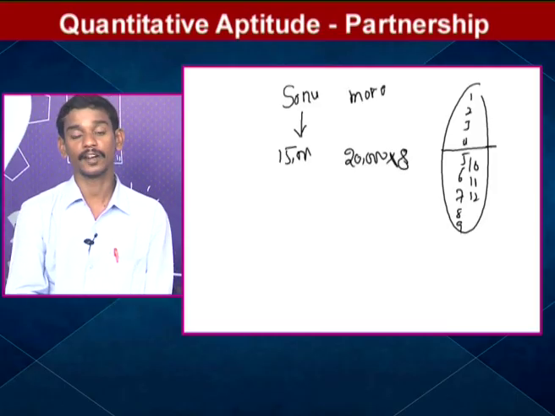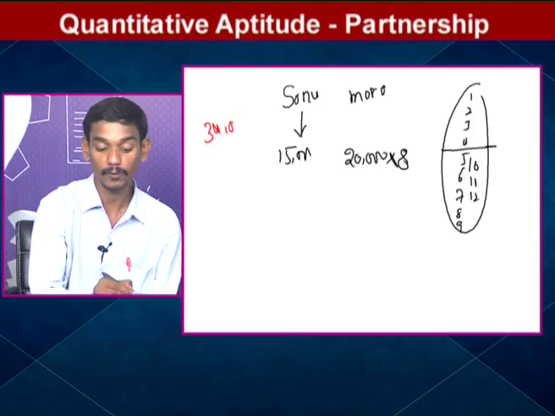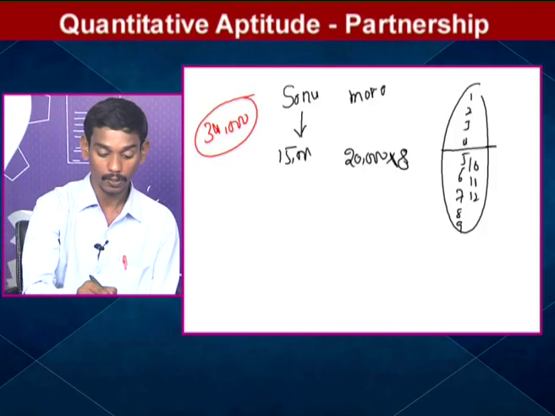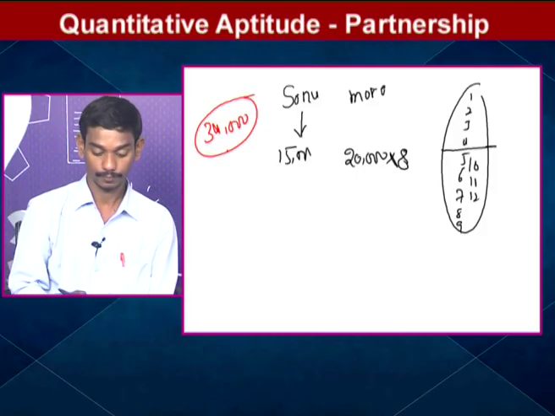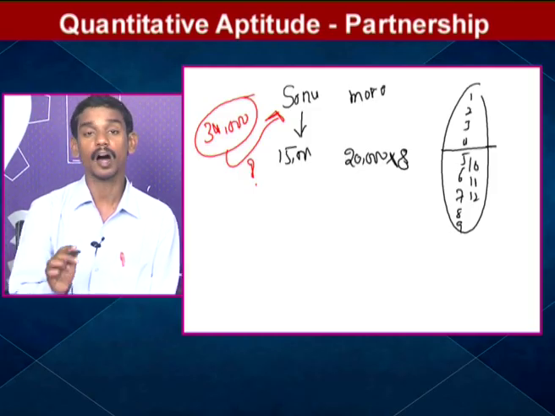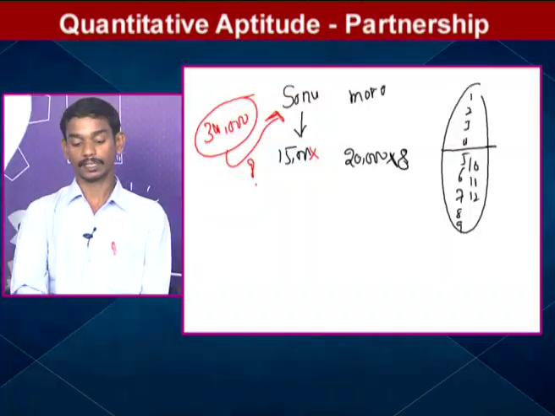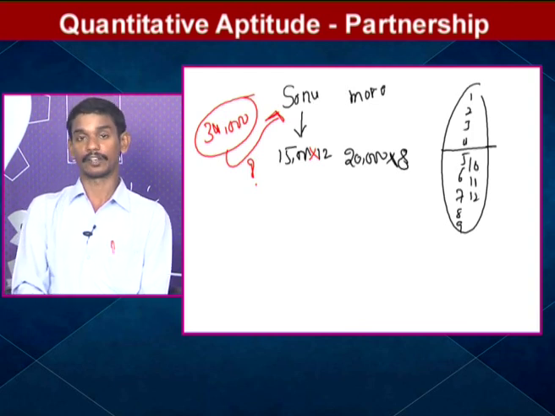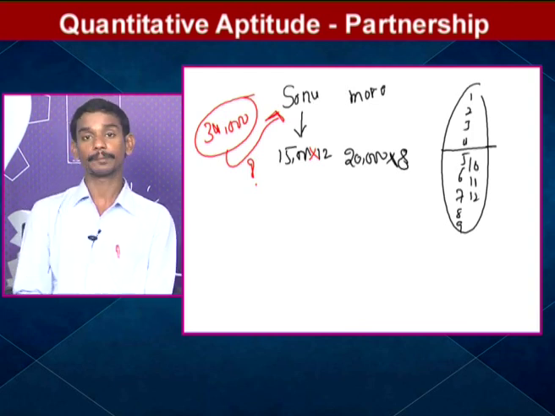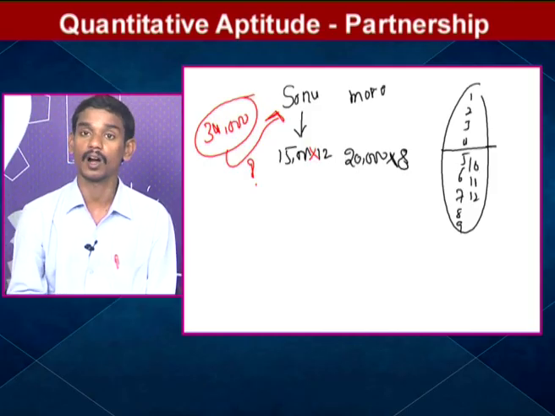What is the profit at the end of the year? 34,000 rupees. In this 34,000 rupees, what is the share of Sonu? This is our question. This is a partnership. What type of partnership? Compound partnership. Why? Because Sonu invested for a total of 1 year, meaning 12 months, and Mona invested 8 months. We already know that different investment times are there, so this partnership is called a compound partnership.